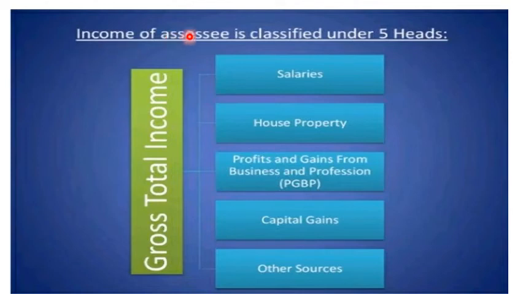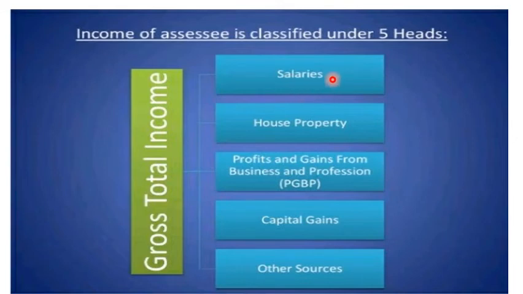The next point is that the income of an assessee is classified under 5 heads. It means income is defined under the 5 heads of income tax under Chapter 4 of the Income Tax Act 1961. Section 14: income tax of a person is calculated under the various defined heads of income. The total income is charged under the rules of the Income Tax Act. These are the following heads of total income under which the income of a person is calculated.